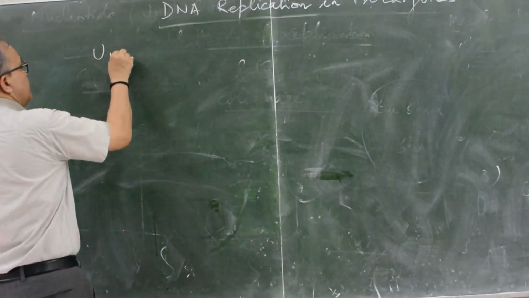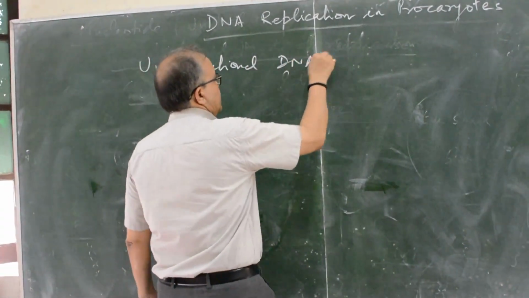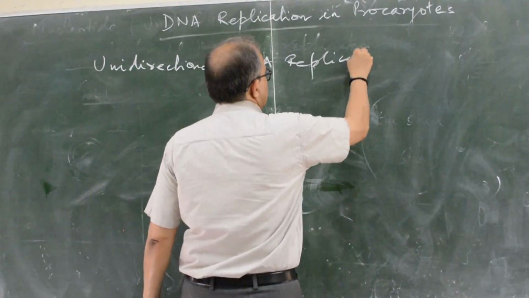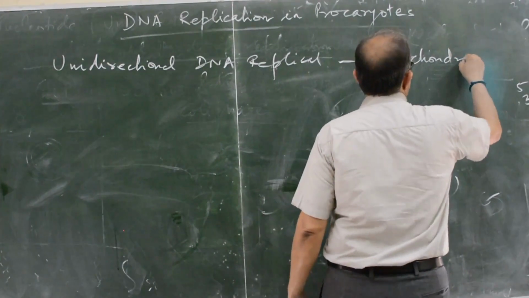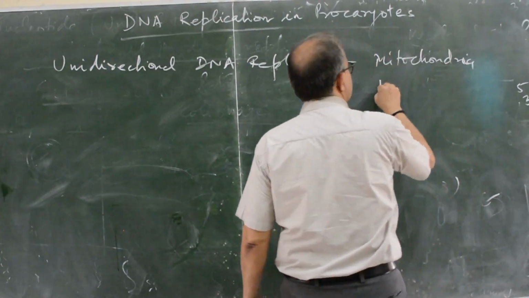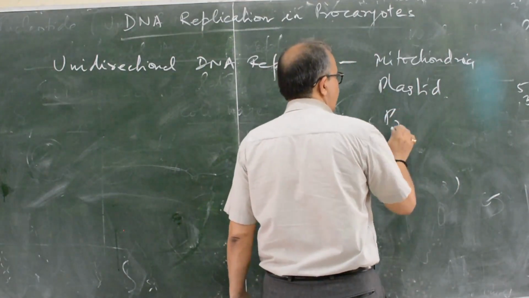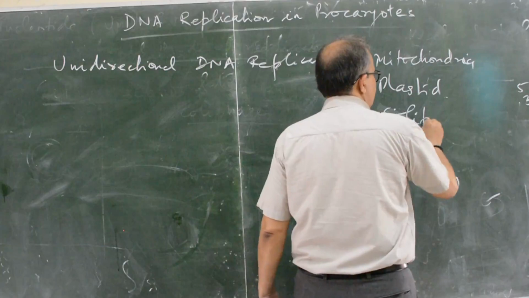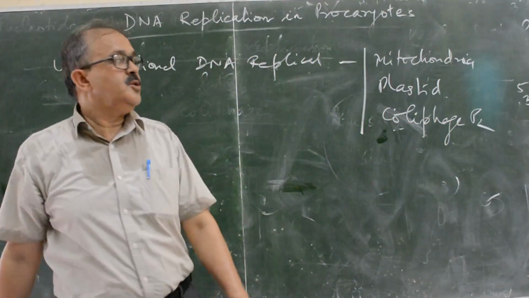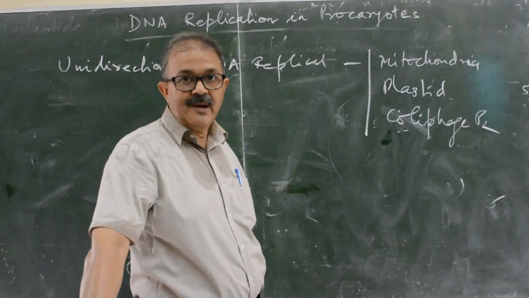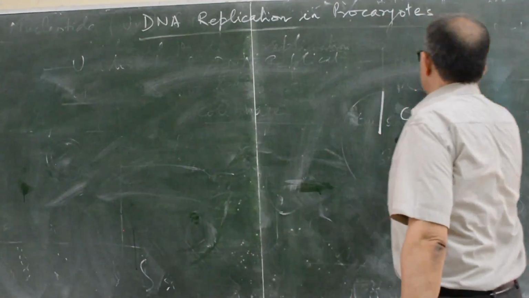There are some examples of unidirectional DNA replication: in mitochondria, plasmid and phage P2, and some viruses. There are a few examples where unidirectional DNA replication is there, but 99% of the cases support the bidirectional mode of replication.